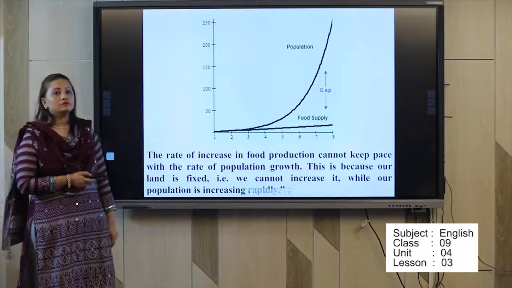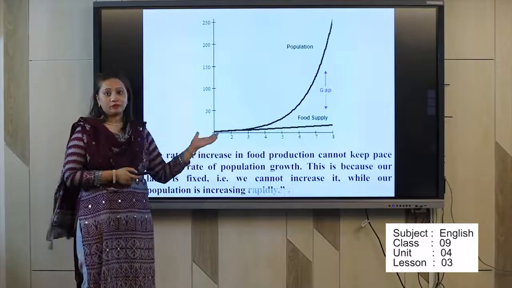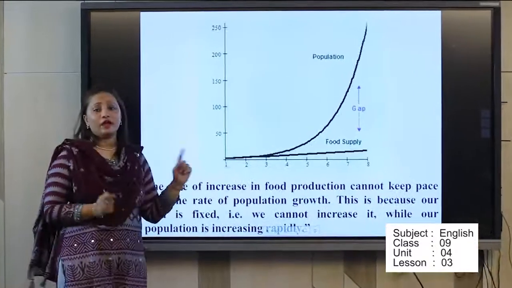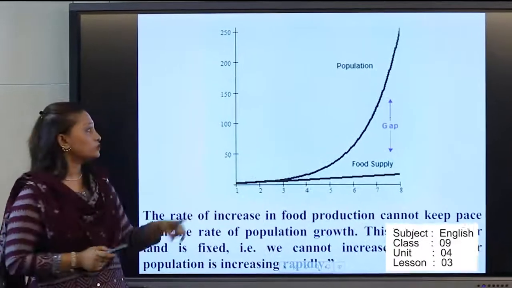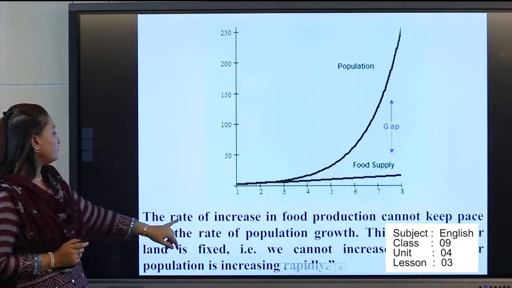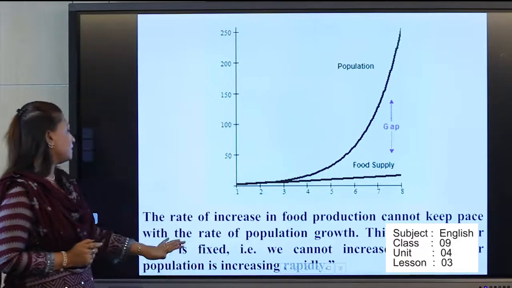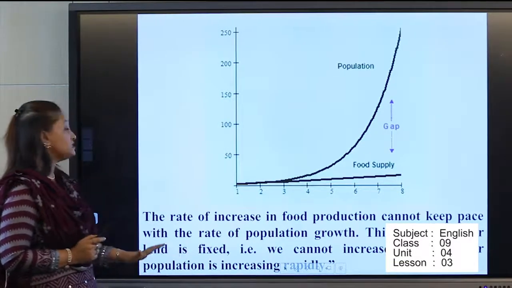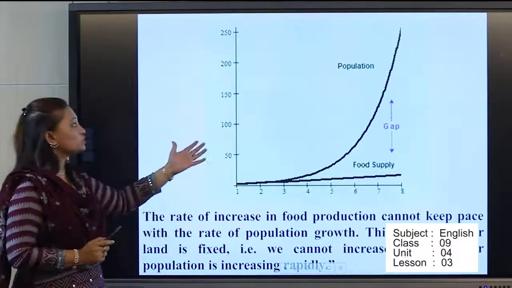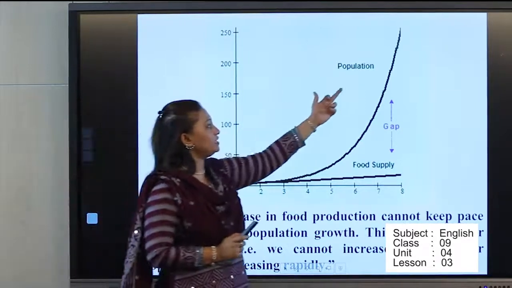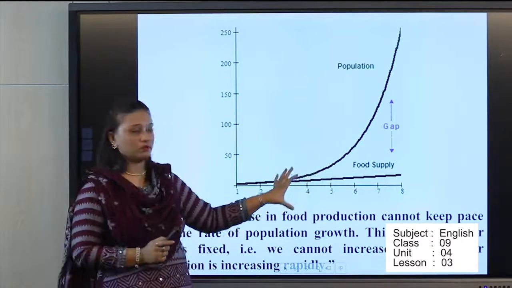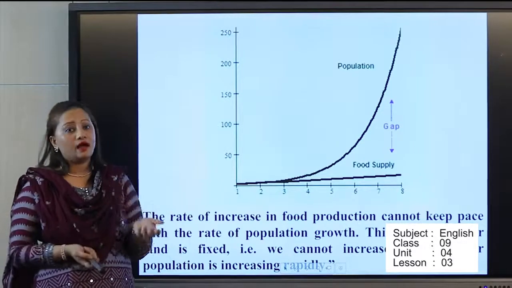So my dear students, now we will learn from the picture that is related to our lesson 3. Here you can see a graph. Our lesson is about food problems. First we need to read what is written there. The rate of increase in food production cannot keep pace with the rate of population growth. This is because our land is fixed. We cannot increase it while our population is increasing rapidly. Through the graph you can find out our population and our food supply. This is very contradictory, we know that. So through the picture we can get an idea.